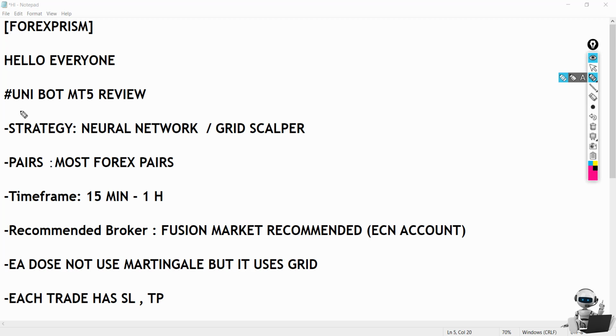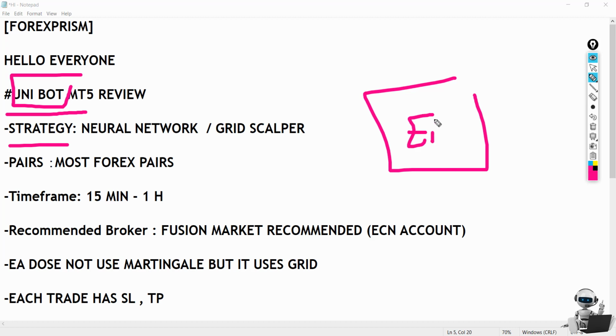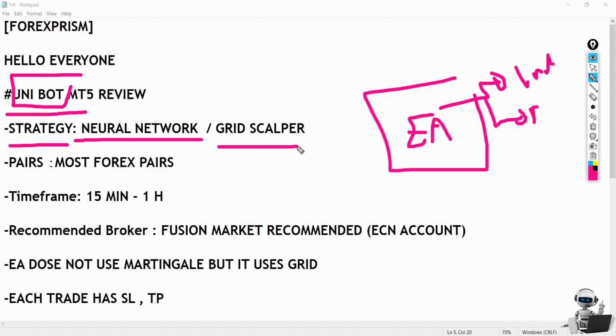Today I will be reviewing another EA. It is highly requested and trending. It is called Unibot EA for MT5, and the strategy is not like any typical expert advisor that depends on an algorithm such as an indicator or price action or any other type. It is a neural network and it uses a grid system as well.